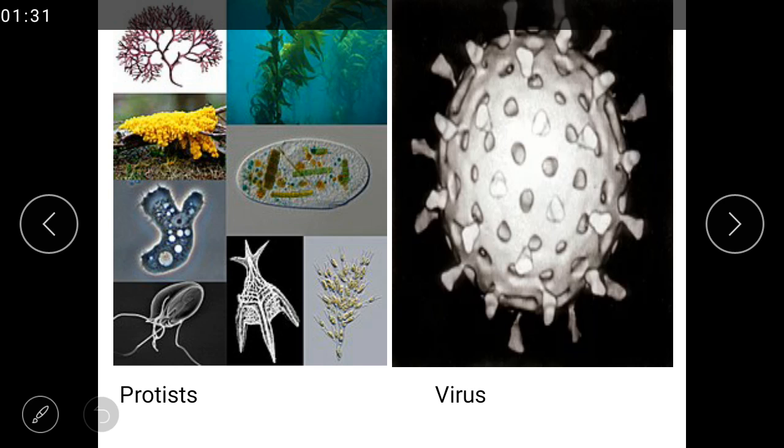It means viruses cannot replicate, cannot increase their numbers outside of a living organism's body. So to reproduce, to increase their number, they have to enter your body or other living beings.